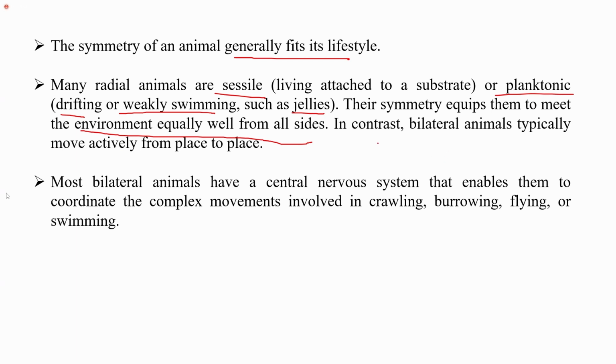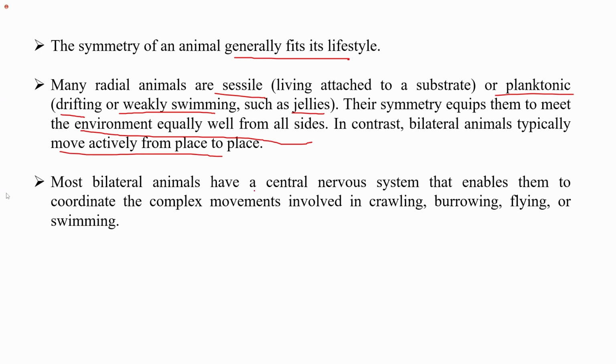While if we talk about the bilateral animals, they typically move actively from place to place, and therefore they may face differences in the environmental conditions from the front side or the back side.